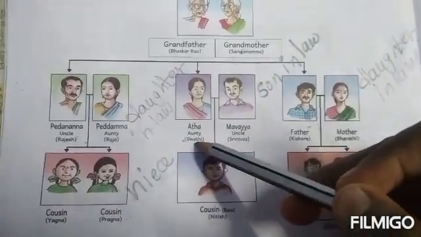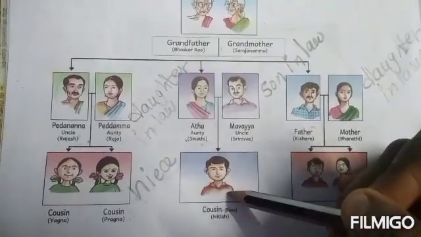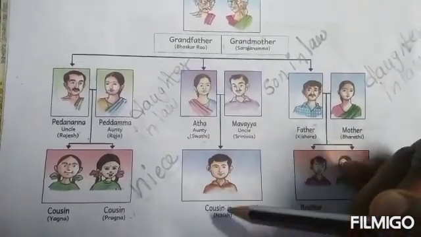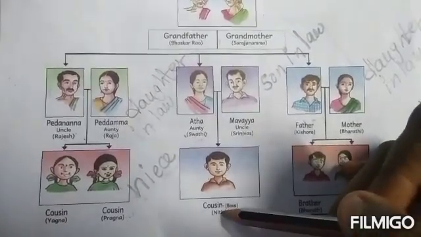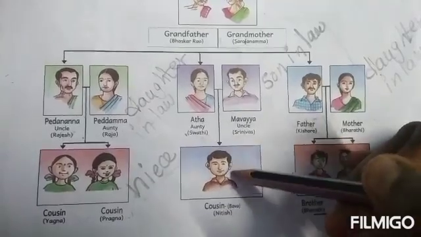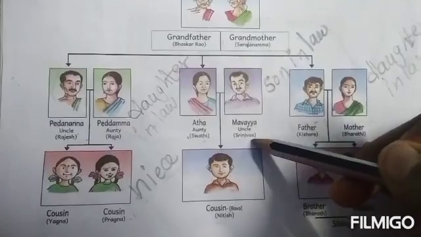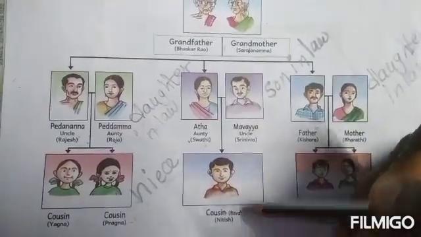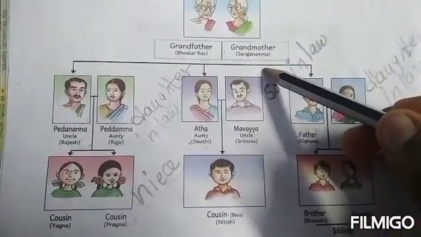Next, Swati and Srinivas have one son. That boy's name is Nitish. Nitish is the son of Swati and Srinivas. What is the relation between Nitish and Bhaskar Rao and Sarojamma?